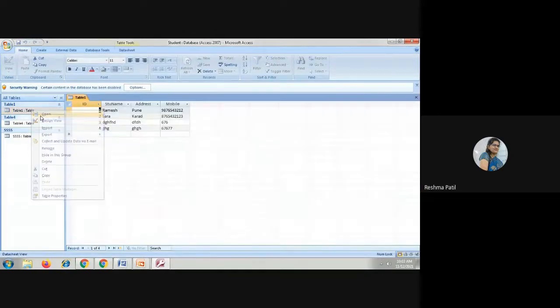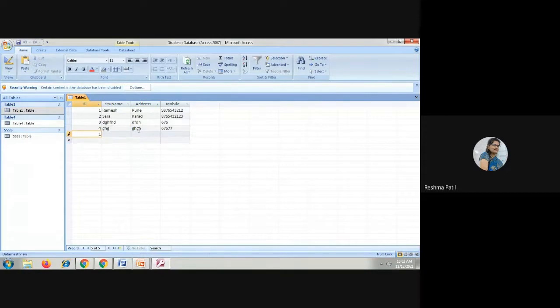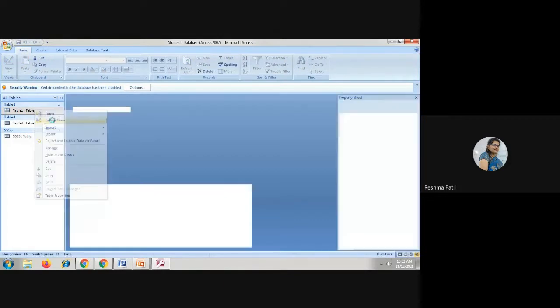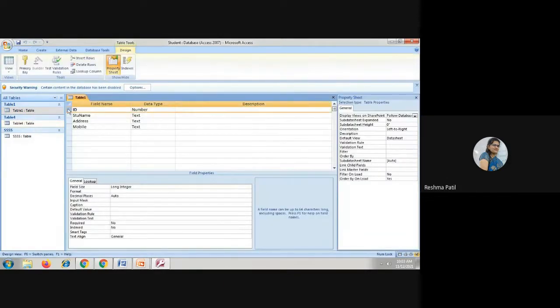Go to the table. Now I can enter a value here. I will write 1. That is a duplicate value, as 1 is already available, but the other record is different. For one number, I have two records. It should not be allowed. If you are saying that it is an ID field, it should be unique. Close it, go to design view, and select the ID field. It should be unique, so set the primary key on that field.